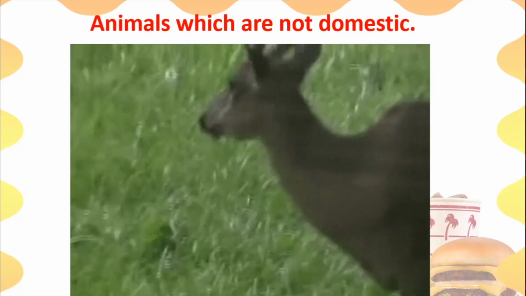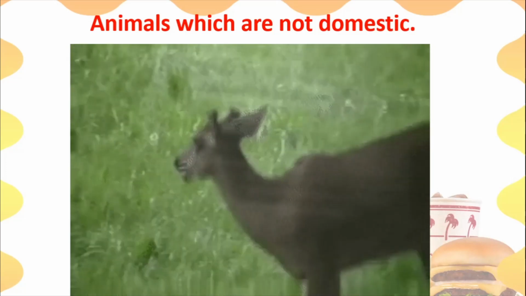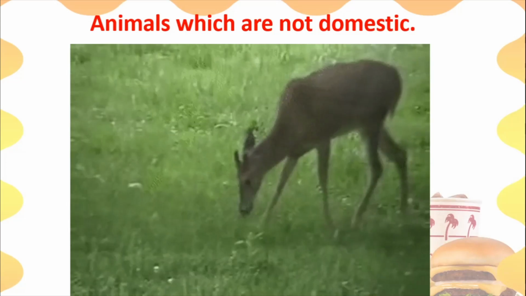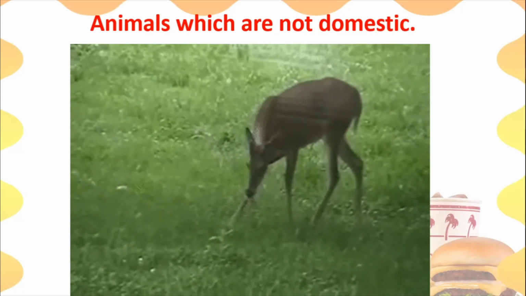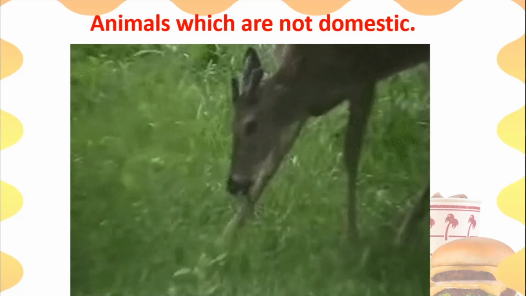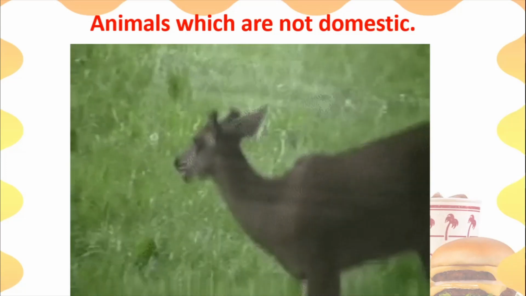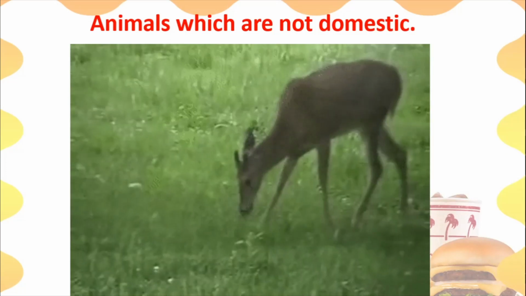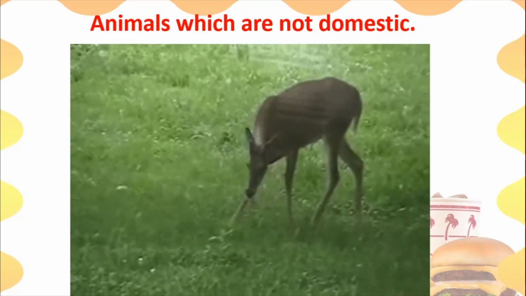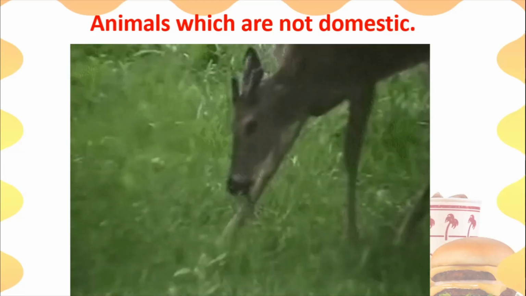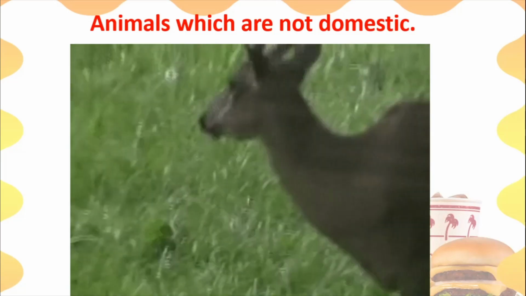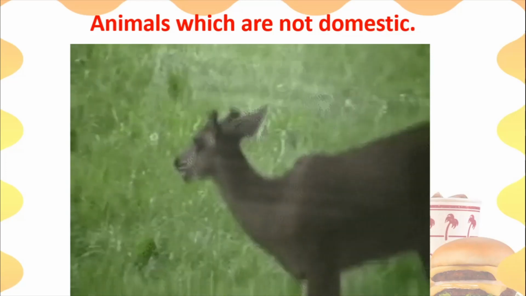Can you see what the deer is eating? It is eating grass. So there are certain animals which are not domestic, that is, they are wild animals, but they are herbivorous. Herbivorous means they eat plants, they are vegetarian, you can say, basically. Just like vegetarian people, they eat only fruits, they eat only vegetables, they do not eat meat, fish, etc. In the same way, there are certain wild animals which are vegetarian, that is, they are herbivorous, and the deer is one of them.